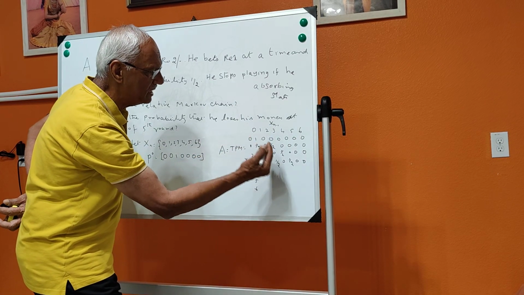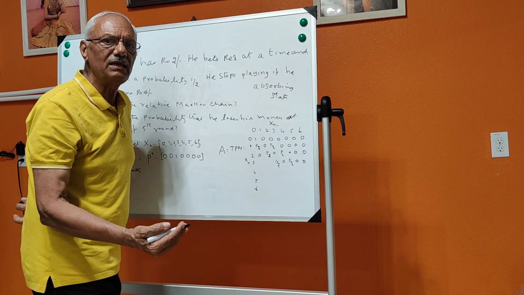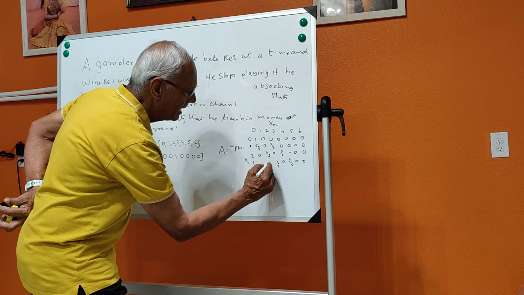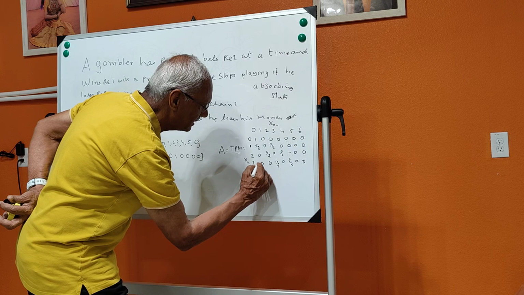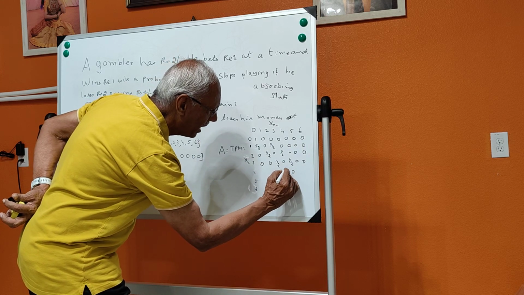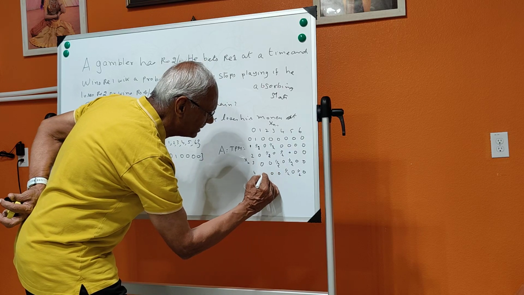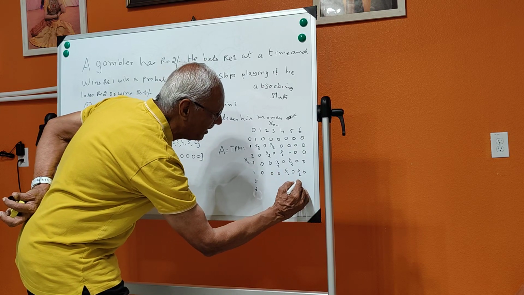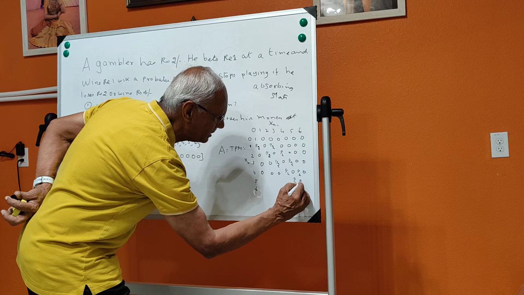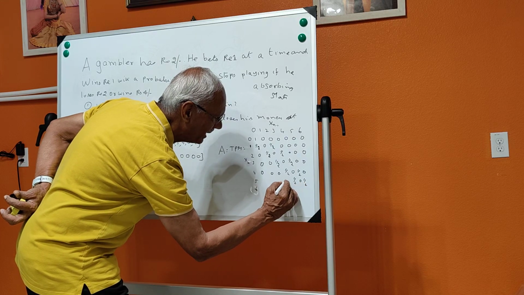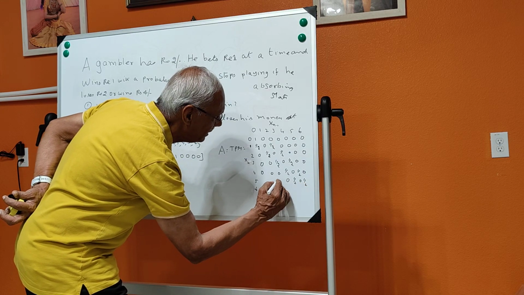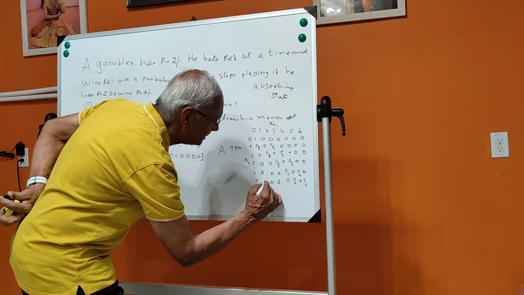But if he slips down to 0, he will not be able to play. Coming to 4, this is half a chance, and 0, 0, 0, 0. And if it is 5, it is 0, half a chance, and so on for 4, 3, 2, 1, 0.